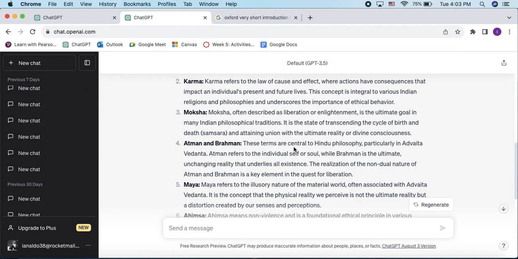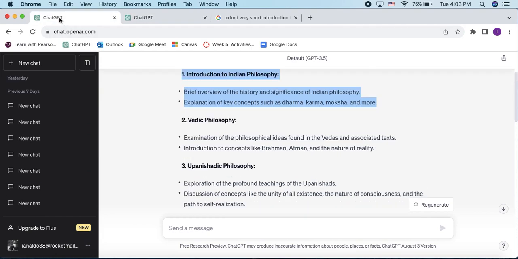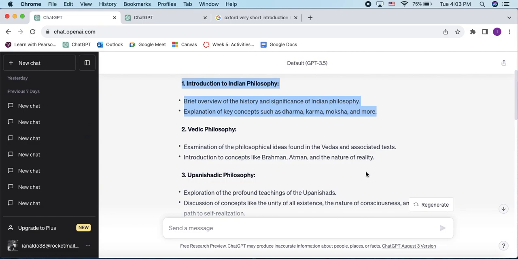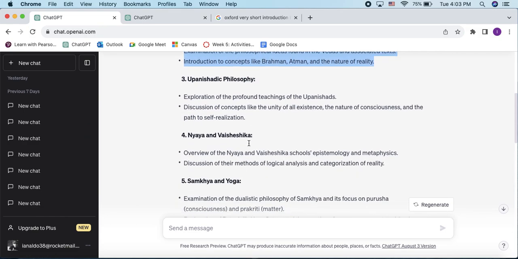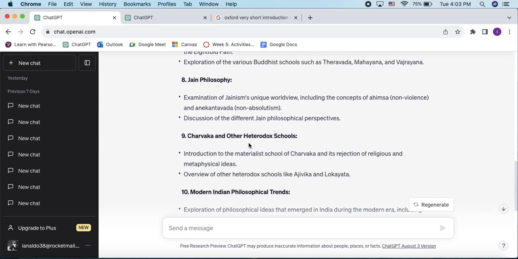So then once you're done and you feel like you've soaked in a good introduction to Indian philosophy, simply go back to your table of contents and do the same thing for Vedic philosophy. And then you just go down the line, and by the end of it, it's almost as if you have read an entire book on this topic and you did not even leave your house. So I guarantee that this technique will change your life. I know it has for me.